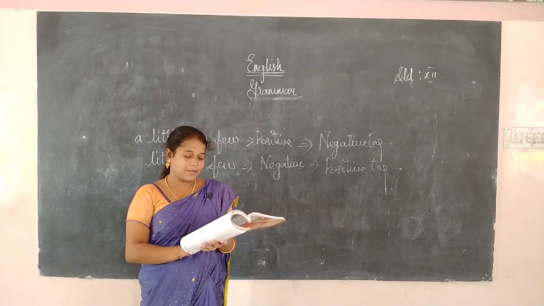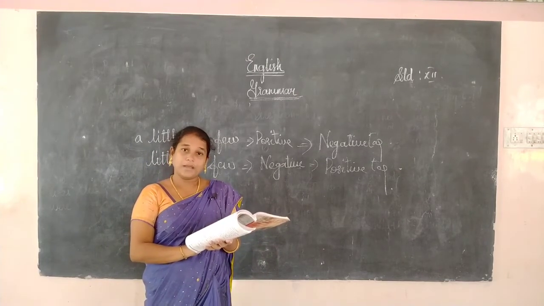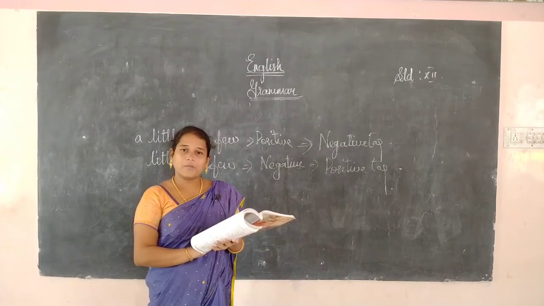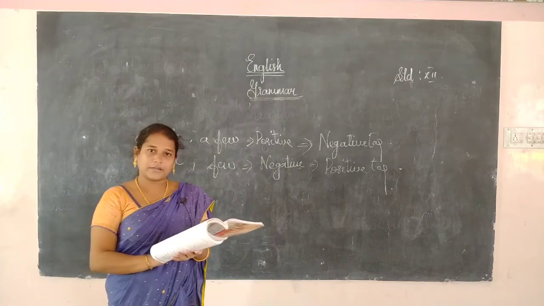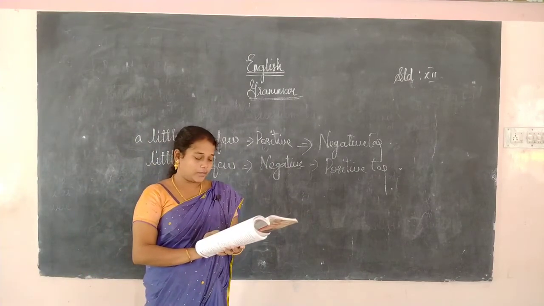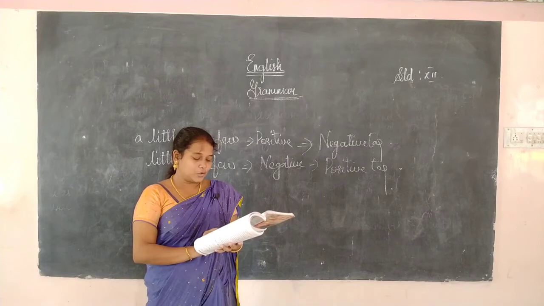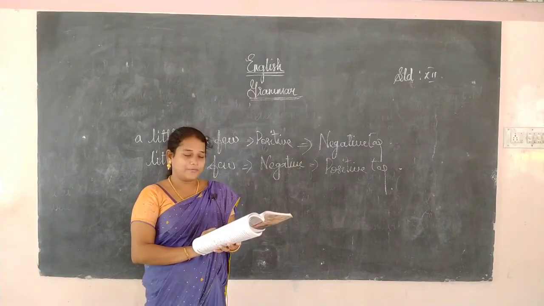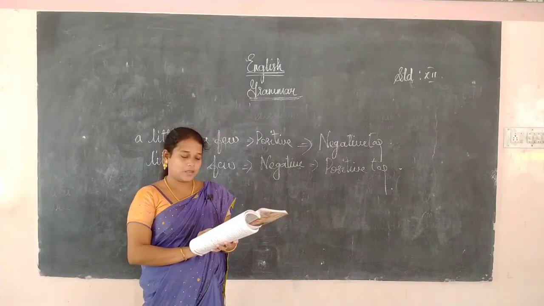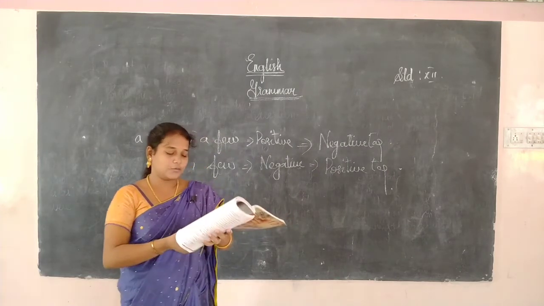A few gems can be viewed through this microscope. A few. So it is in the form of negative. So can is there, so we will change the contradictory form: can't they. Okay. Little do your parents know about this problem. So little, it is in the form of negative, so we are using do they. Okay, this is how we have to write.